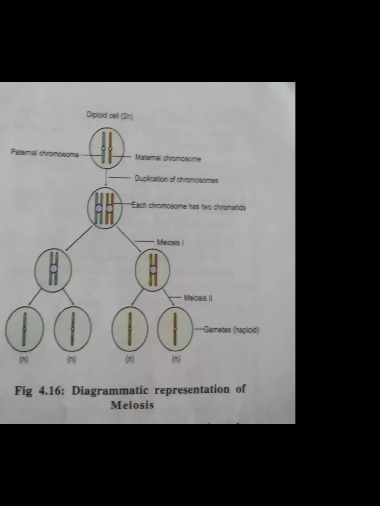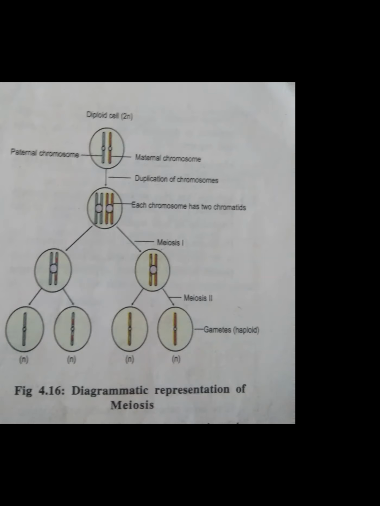Now we'll start the new point, that is meiosis 2. You just see this figure. You will get a slight idea of what happened. If you understood this figure, you will come to know what actually happened in meiosis. Now, suppose we were having a diploid cell.